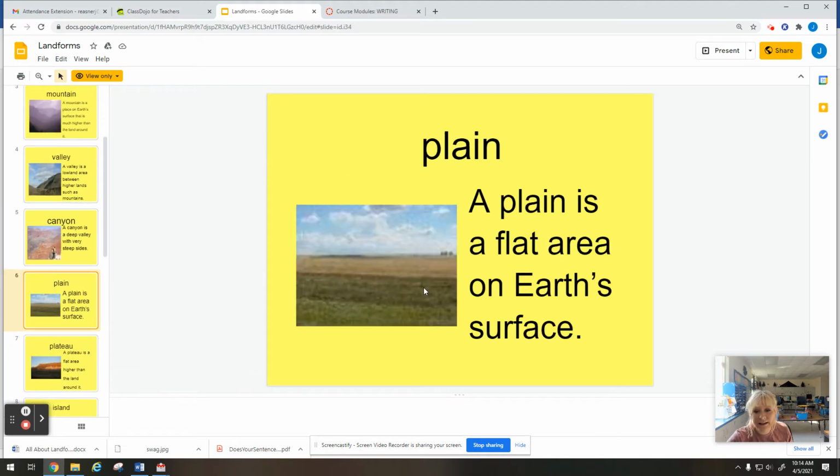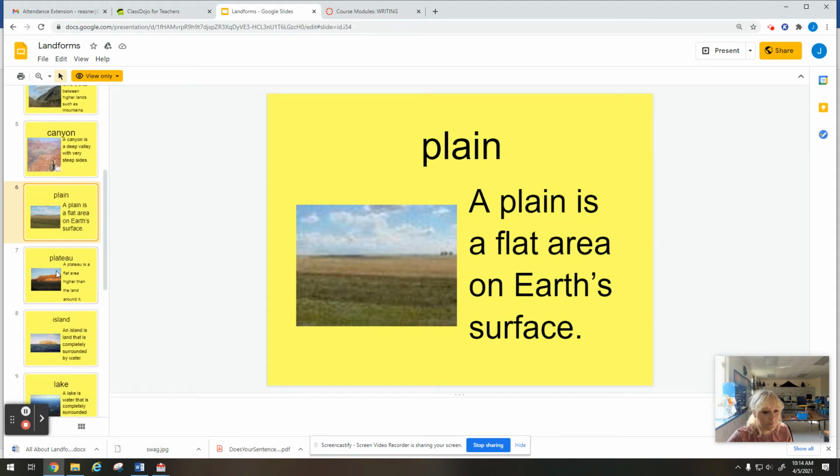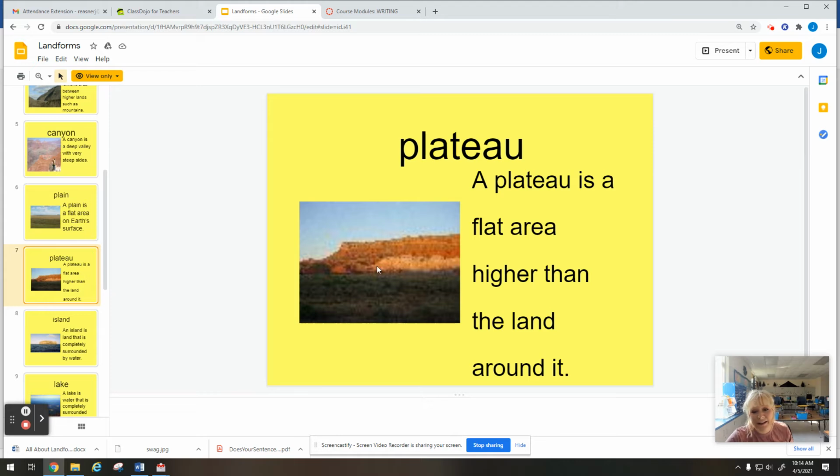Plain. A plain is a flat area on Earth's surface. So you may notice that where we live in a rural area, it seems like we have a lot more plains. It's just a very flat piece of land. Plateau. A plateau is a flat area higher than the land around it. Another thing that can be really unique about a plateau is that sometimes it's very flat on top. So you can see right here that it's higher than the land around it.